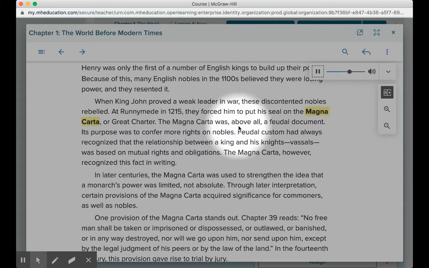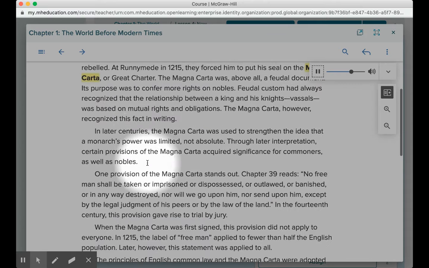The Magna Carta was, above all, a feudal document. Its purpose was to confer more rights on nobles. Feudal custom had always recognized that the relationship between a king and his knights, vassals, was based on mutual rights and obligations. The Magna Carta, however, recognized this fact in writing.